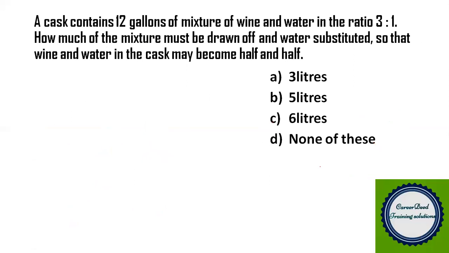A cask contains 12 gallons of a mixture of wine and water in the ratio 3:1. How much of the mixture must be drawn off and water substituted so that wine and water in the cask may be half and half? Now, you have 12 gallons of mixture of wine and water, so 12 gallons in total, with wine and water here.